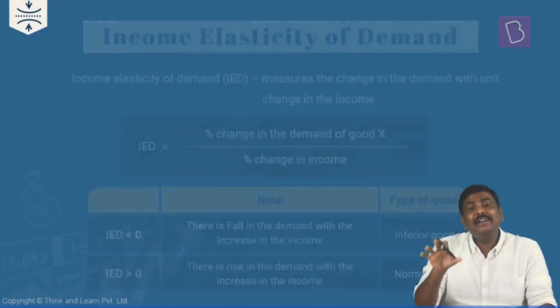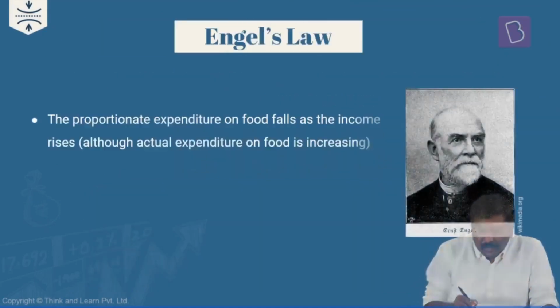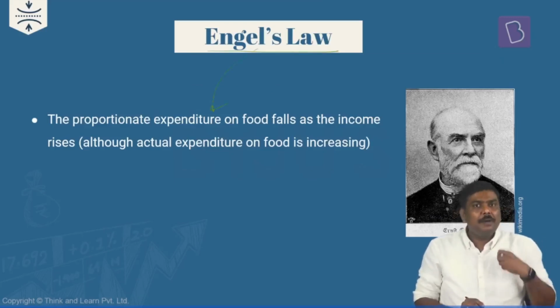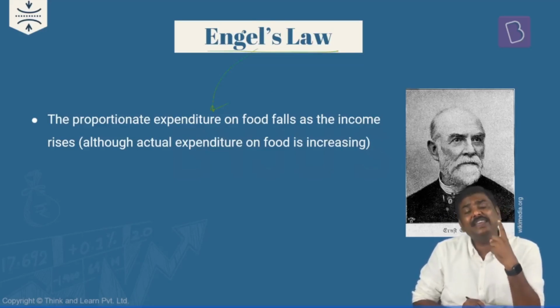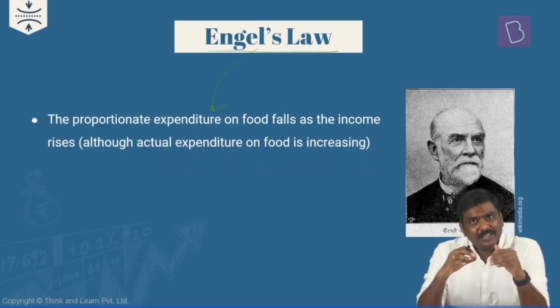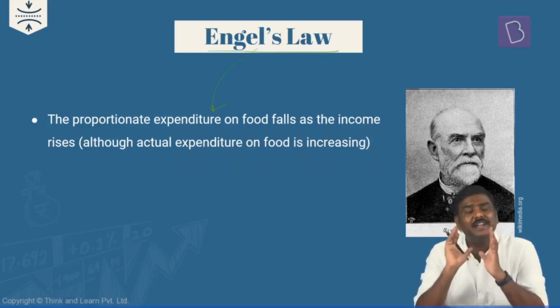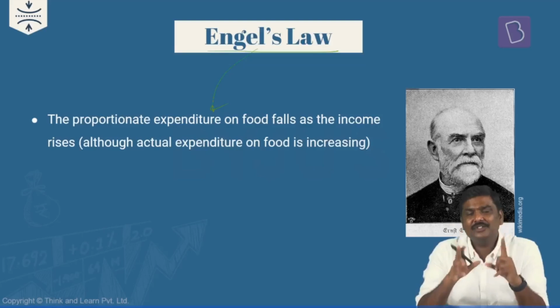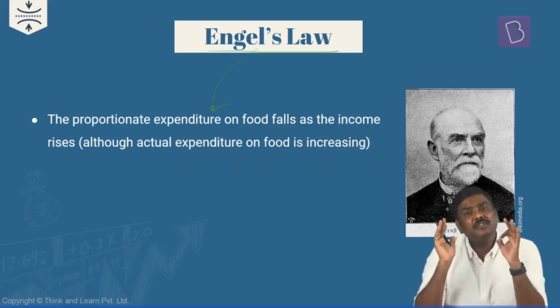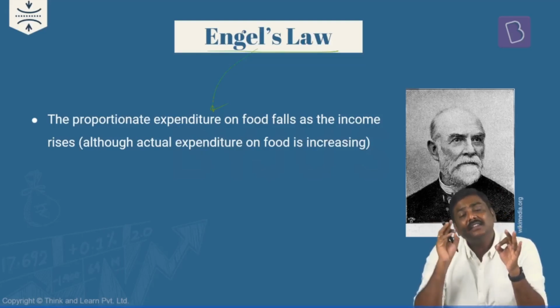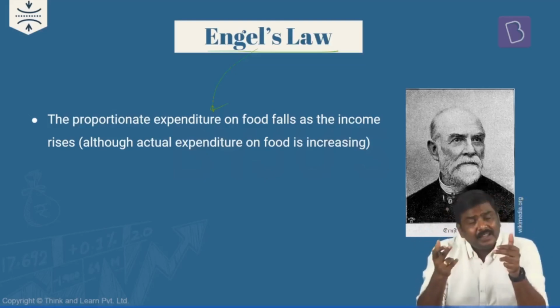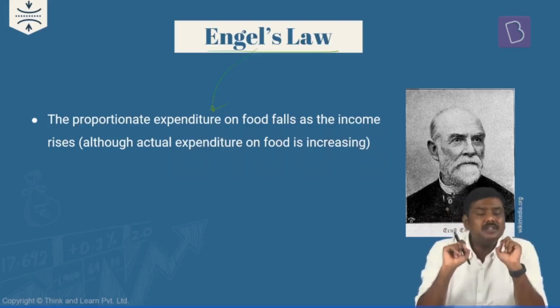Now the same thing applies in real life. There is one law which is referred to as Engel's law. And as per this particular Engel's law, understand this very carefully: whenever the income of a particular person increases, the absolute expenditure or expenditure on essentials will increase but not proportionately. I will repeat the statement here. It is confusing. Understand this very carefully. Whenever income of a particular person increases, the expenditure done by the person on the essentials such as food increases but not proportionately. What is the meaning of this?